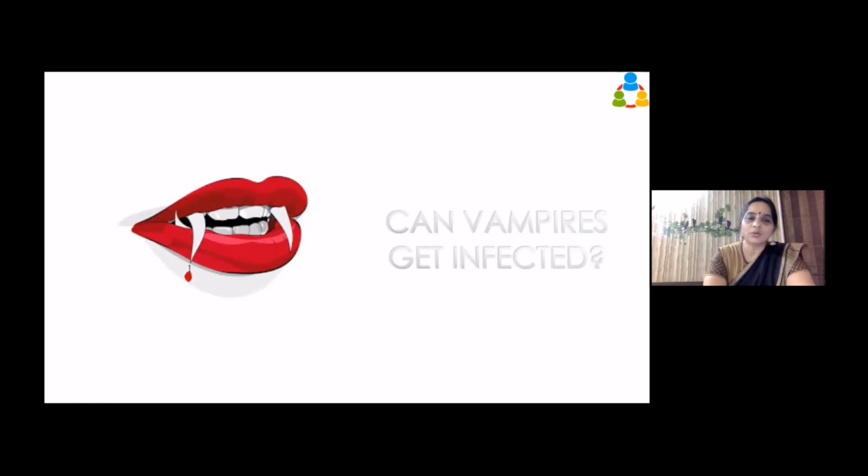Vampires, what do they do? They drink blood. Okay, so where does it go? It goes to the stomach. If it is going to the stomach, the acid will more or less destroy it. If the acid destroys it, they are not actually going to get infected. Okay, if that is the way things are working.